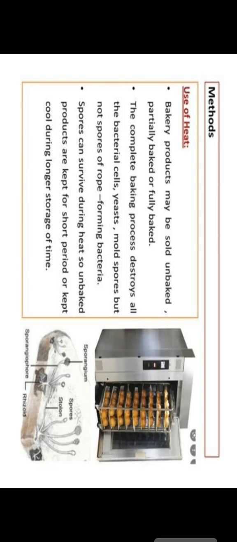So first is the use of heat. High temperature is one of the safest and most reliable methods of food preservation, because heat is widely used to destroy organisms in food products, like in cans, jars and other types of containers that restrict the entrance of microorganisms after processing. Steam under pressure, such as in a pressure cooker, is the most effective method for high temperature food preservation, and it will kill all vegetative and spore organisms.